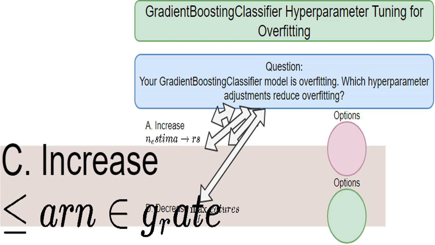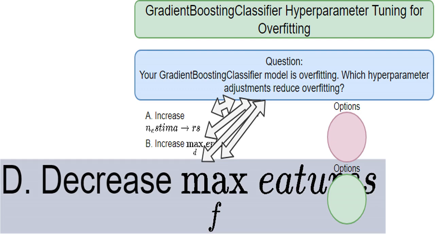A higher learning rate means each tree gets more weight in the model. The model might converge faster, but it becomes too sensitive to the training data's noise, making overfitting a real threat. Think of it like taking huge steps while walking a tightrope. You'll probably fall. We want smaller, more controlled steps. Now we're talking. This is the right approach.